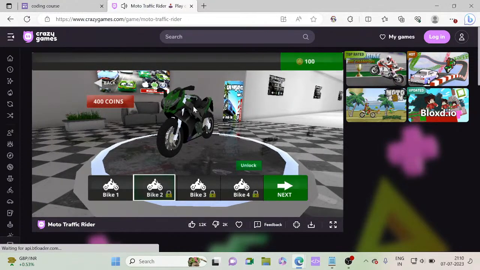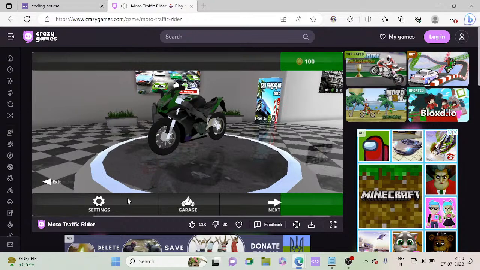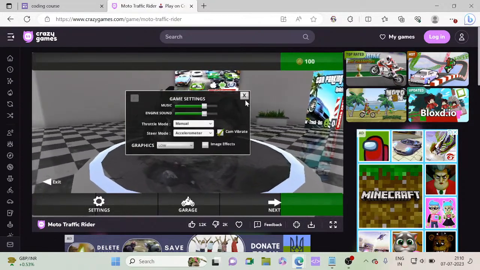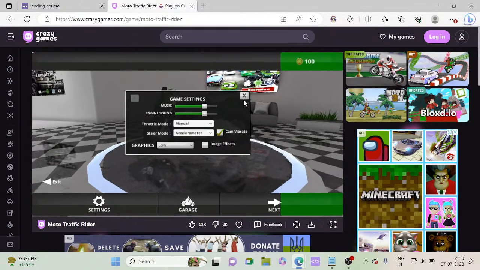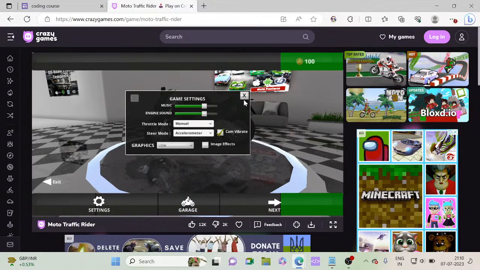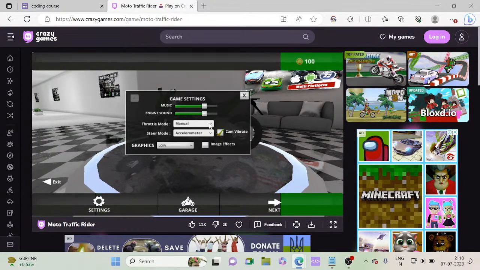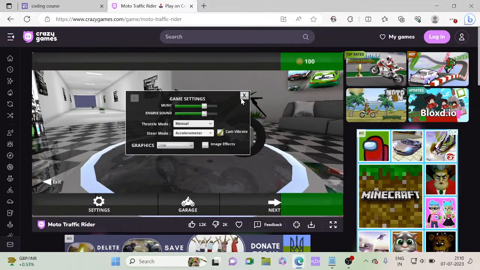He has arranged coins for that. Some parts are auto enhanced by AI. He has added the settings button. When you use the auto enhancing button, those things are added automatically. Settings and all, and throttle mode, everything he has added perfectly.